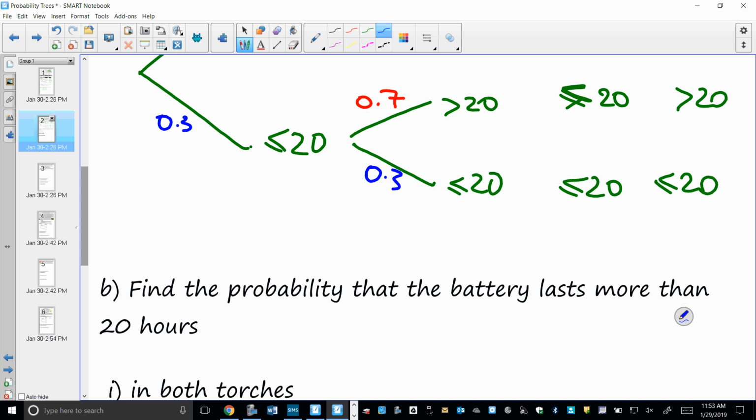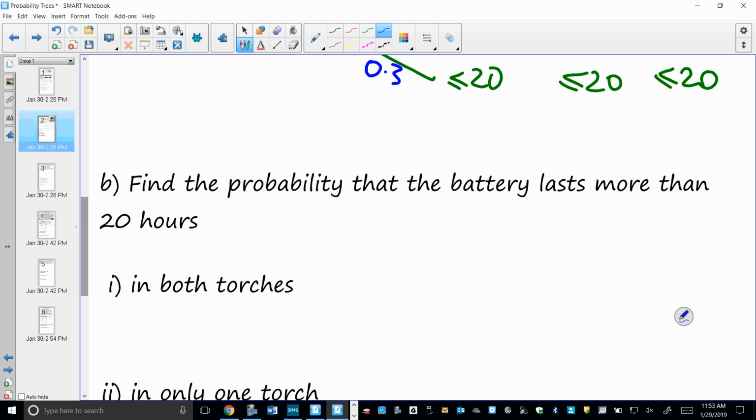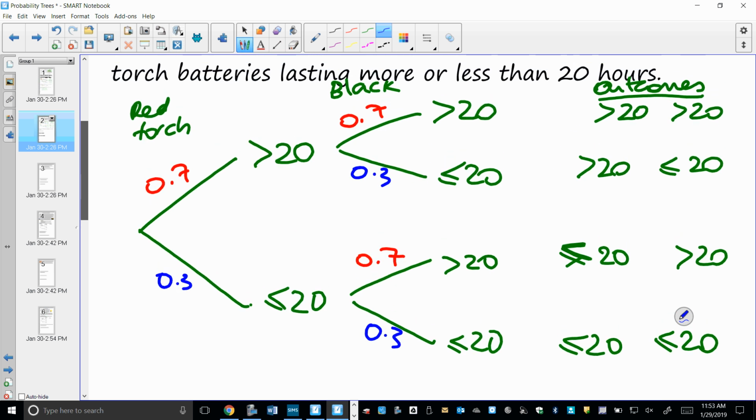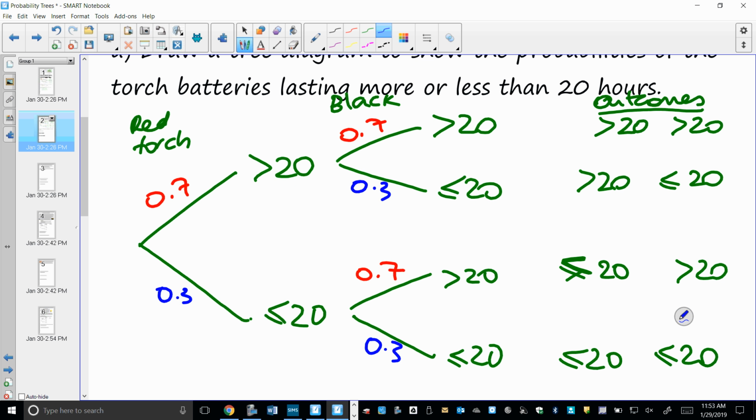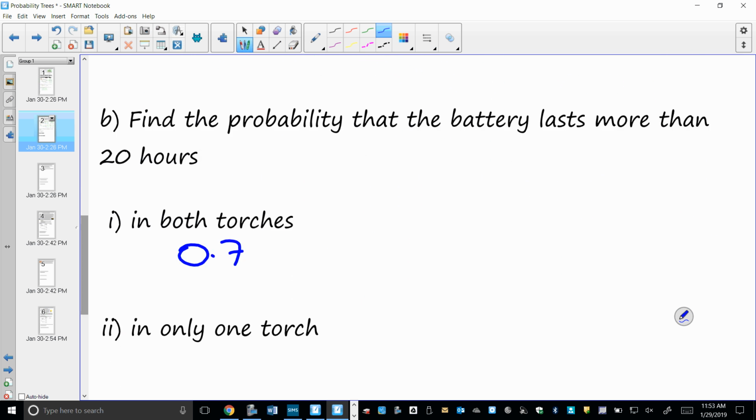Find the probability that the battery lasts more than 20 hours in both torches. Okay, so in both torches we're going to have this top branch, yes? So that's going to be 0.7 multiplied by 0.7, which is 0.49. And it's in situations like that, 0.7 multiplied by 0.7, I've seen so many people write 4.9. So just don't do that.